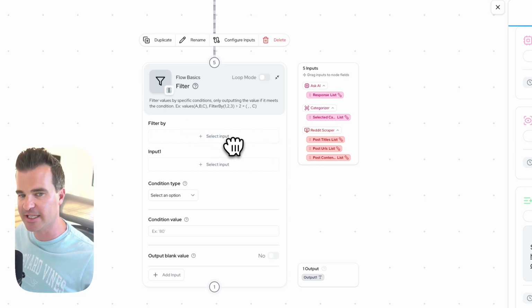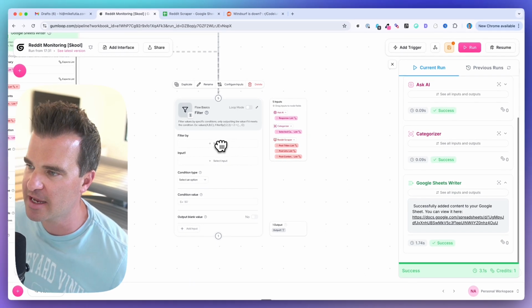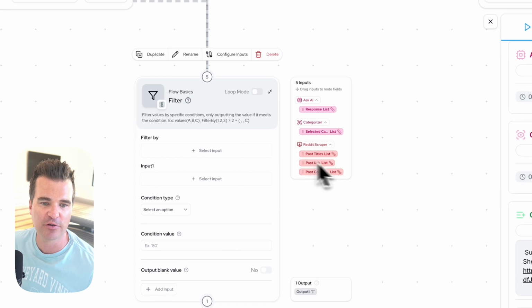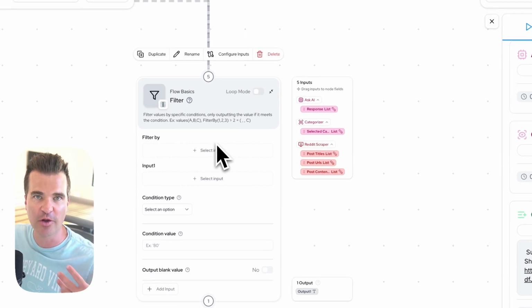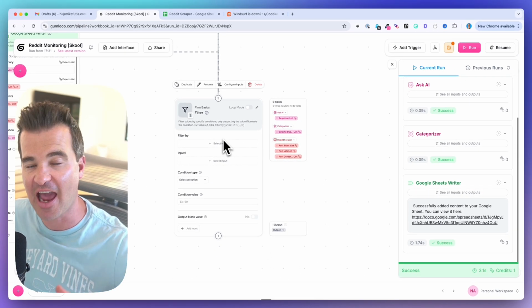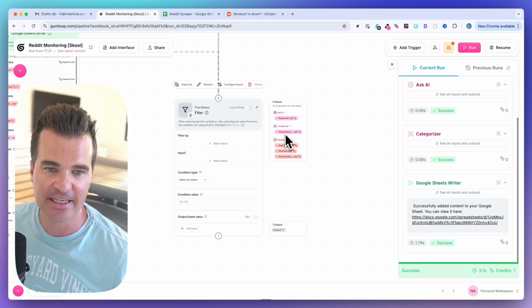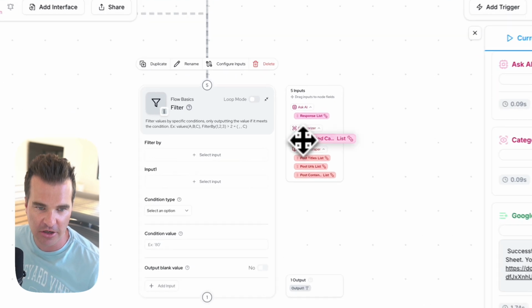Now, the first thing we need to select is what are we filtering by? And for that, again, we want to filter by the category, right? So we only want posts that the categorizer has set to negative. So for your filter by, you want to drag the field under categorizer.